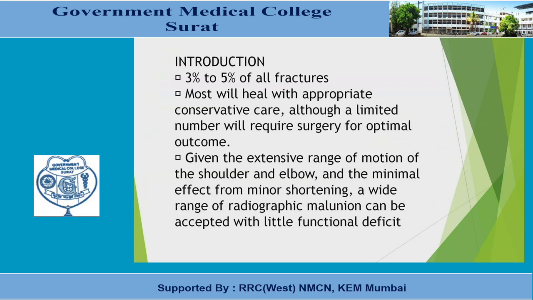What is the shaft fracture humerus? It is a fracture around the upper arm, the bone which is in our arm, that is called the humerus, and it comprises 3 to 5% of all fractures. Most of the fractures will heal with appropriate conservative care, although a limited number will require surgery for optimal outcome.